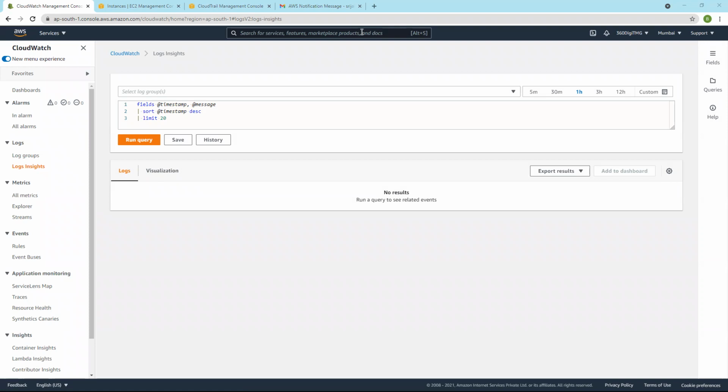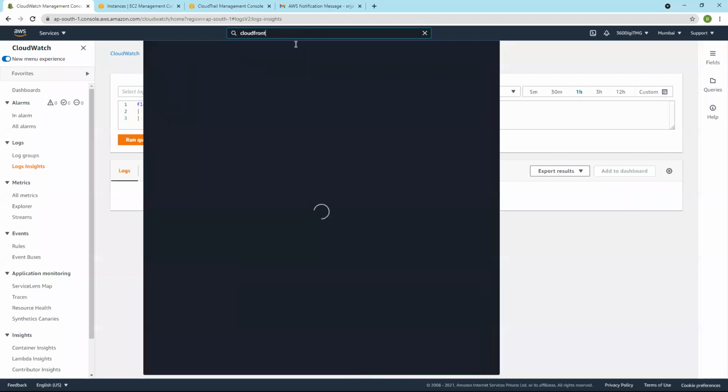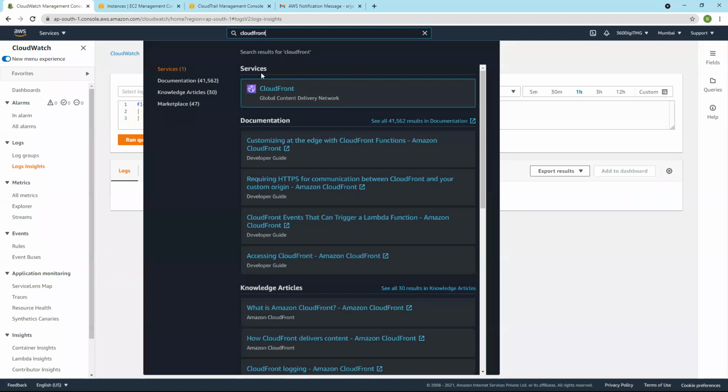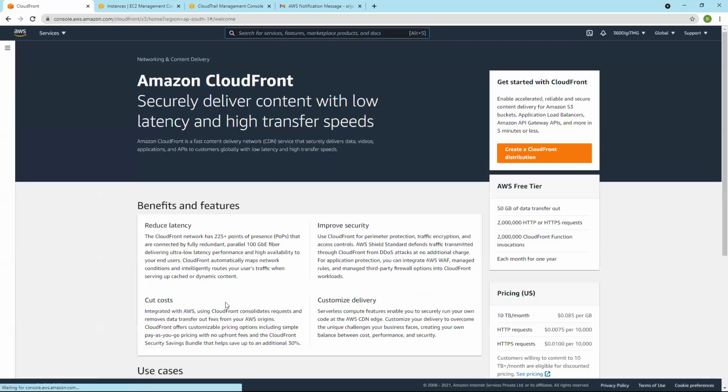And we will start a new topic called CloudFront. It's a CDN, Content Delivery Network. And under services, we can see this CloudFront under network and content delivery.